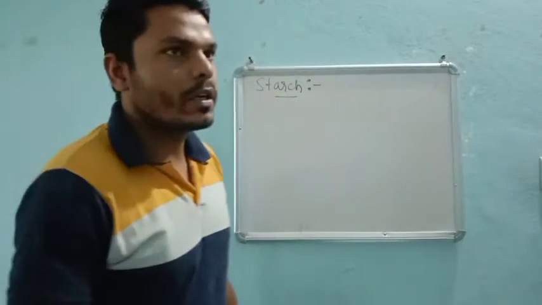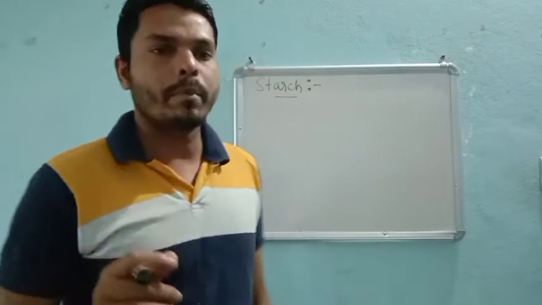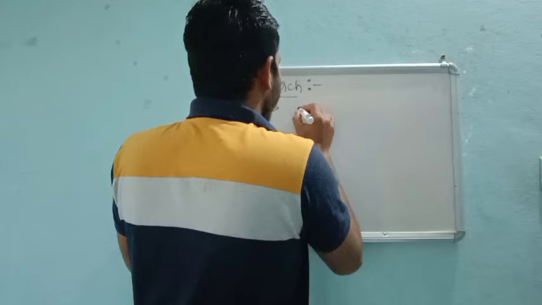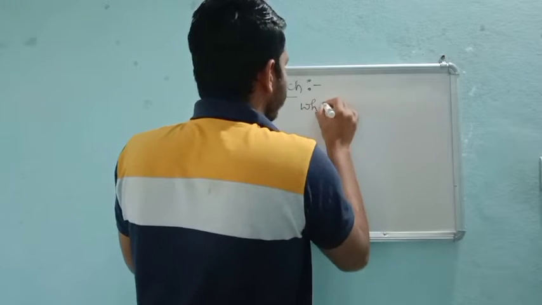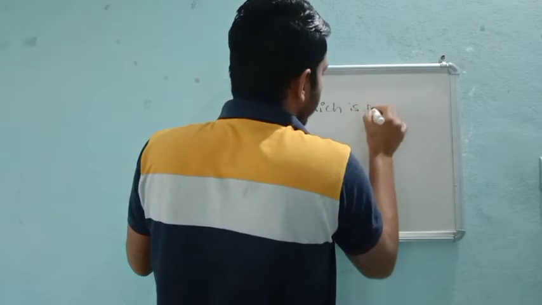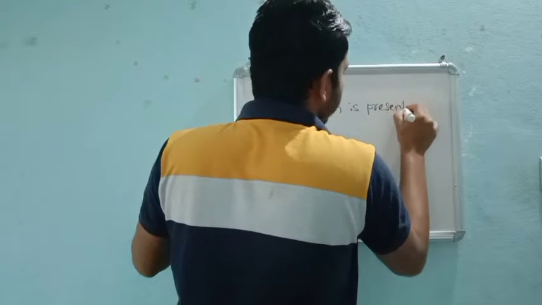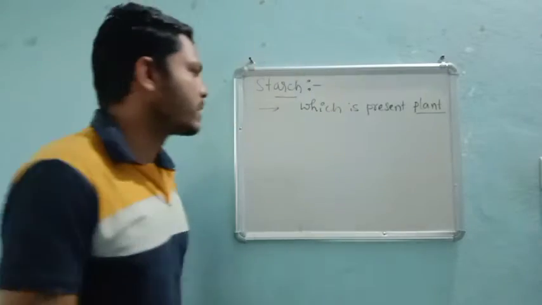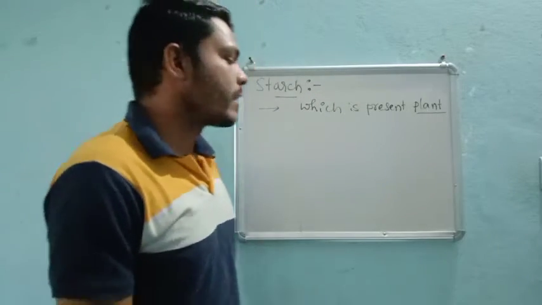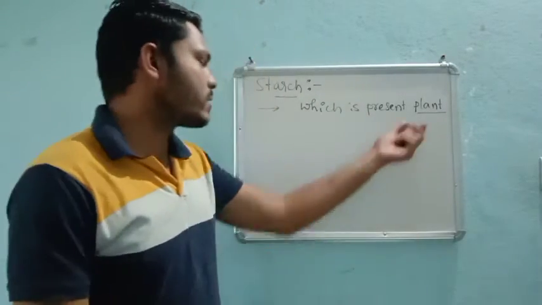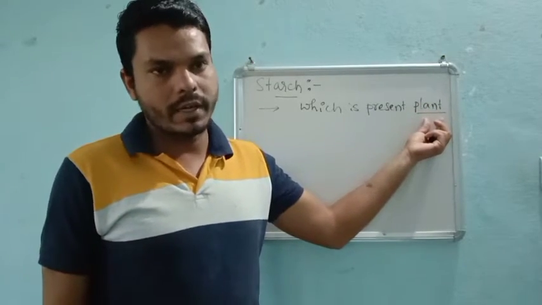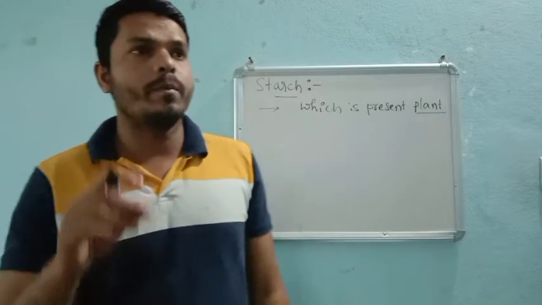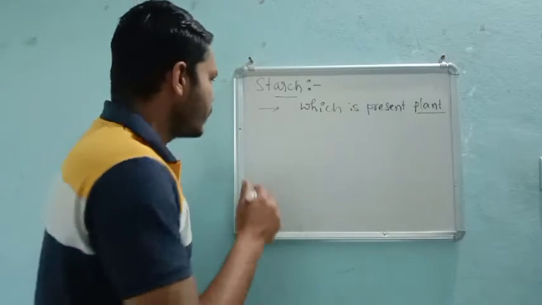Starch is a polysaccharide which is present in plants. This is very important. Where does starch occur? We can get starch from plants.